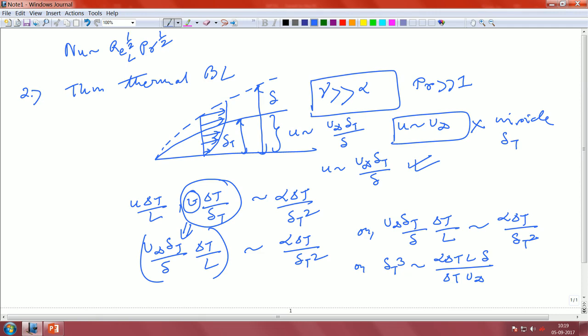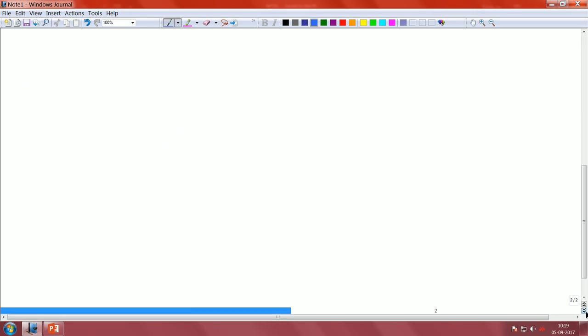That will be the nature of the equation. Let us go to the next page and see what this means. Delta t cube will be equal to alpha into L into delta divided by u infinity.